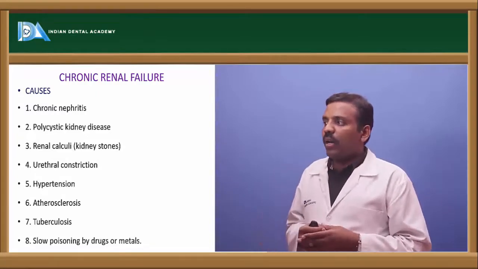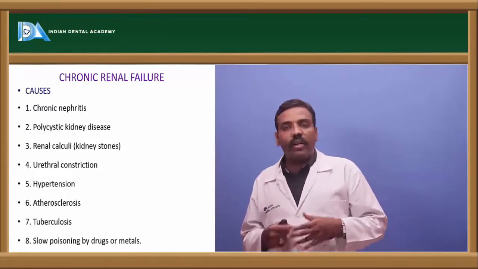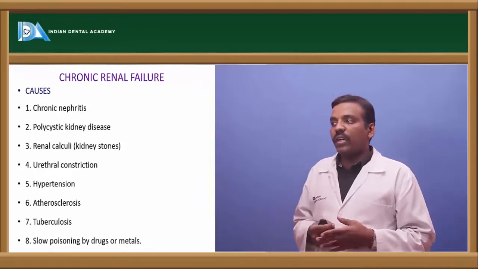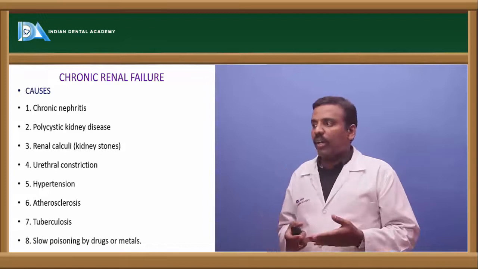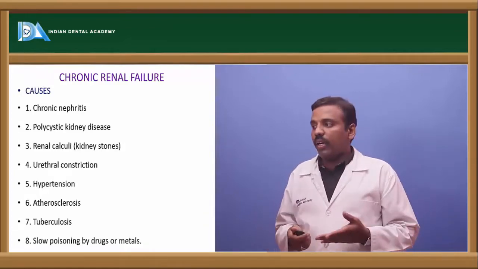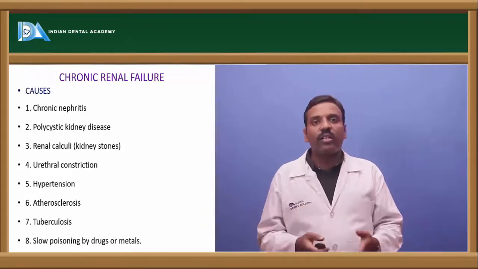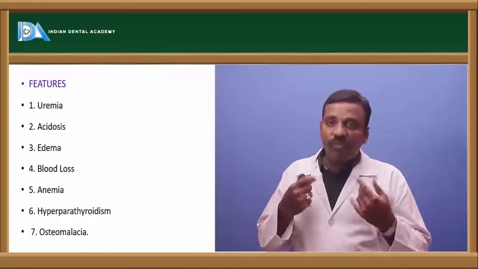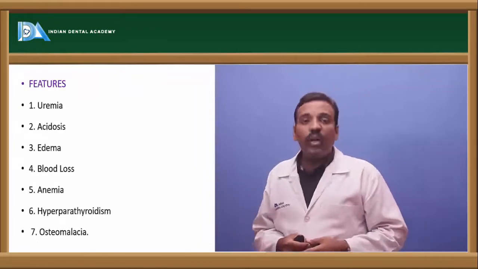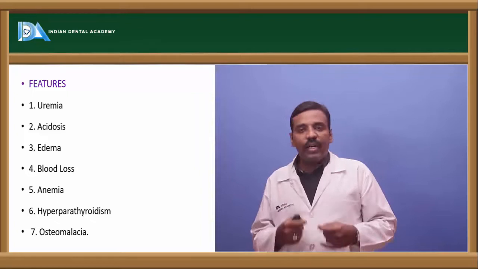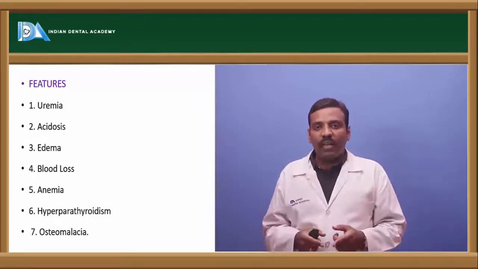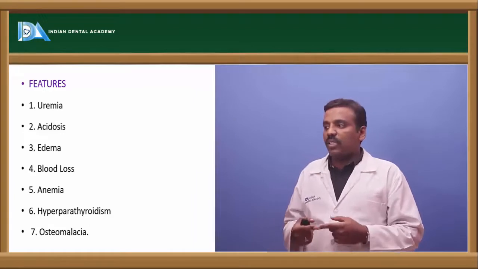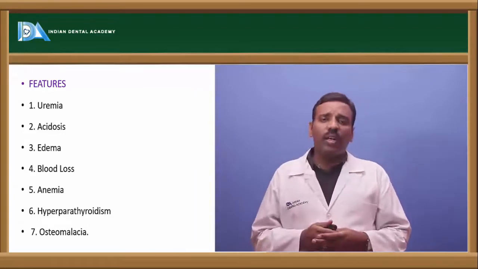And next one is polycystic kidney disease and renal calculi and urethral constrictions, hypertension, and next atherosclerosis, and next tubulosis, and next one is slow poisoning by drugs and metals. And if you see the features, that is uremia, acidosis, edema, blood loss, and anemia, hyperparathyroidism, and next osteomalacia.